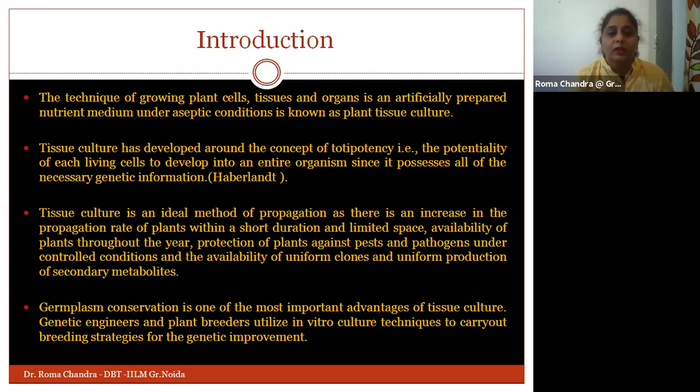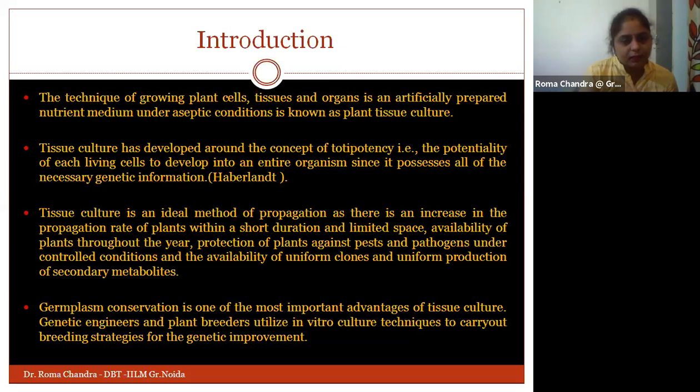If we talk about how plant tissue culture started, basically the concept of totipotency came into the picture, and it was given by Haberlandt. Haberlandt talked about the potentiality of every cell to develop into an entire organism. It can produce the whole plant or whole organism because it possesses the genetic information, so we can develop a whole plant from a single cell, and that comes under tissue culture.